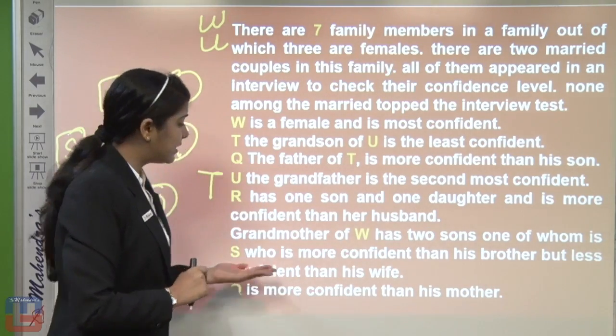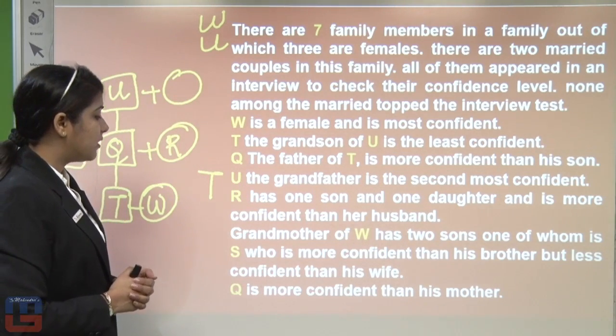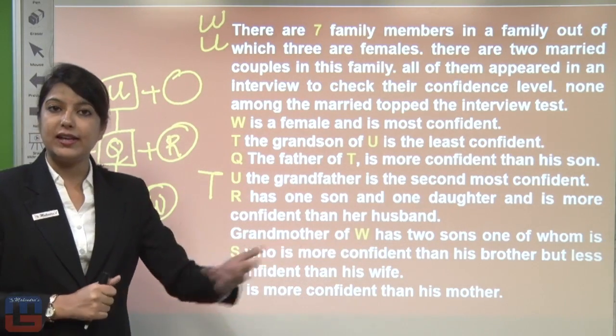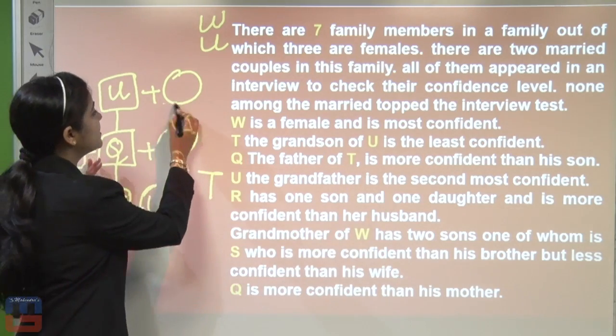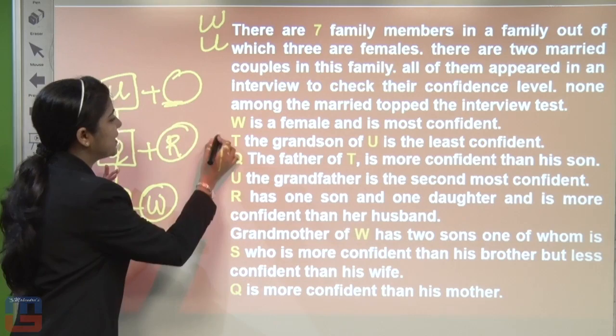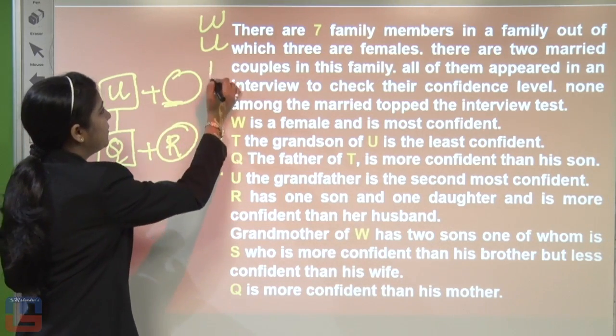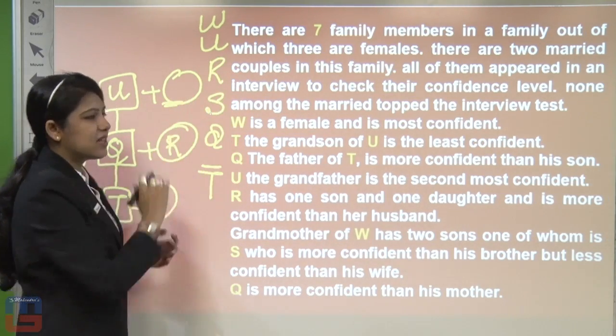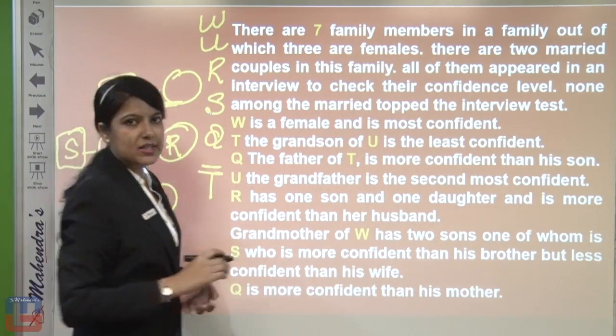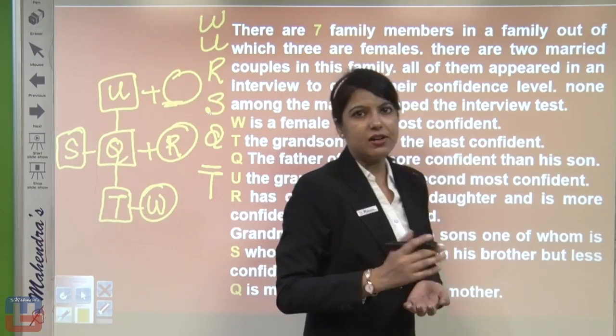Now going to the last condition: Q is more confident than his mother. We don't know who is the mother. Leave this space, put Q here, and place R and S above Q. So you are getting these 2 charts, the confidence chart and the relation chart.